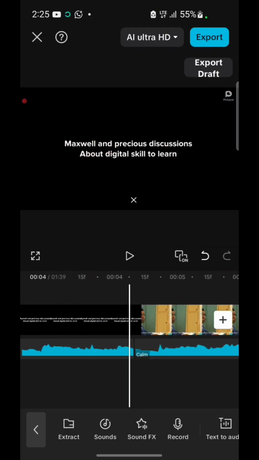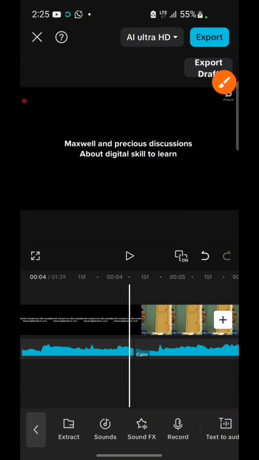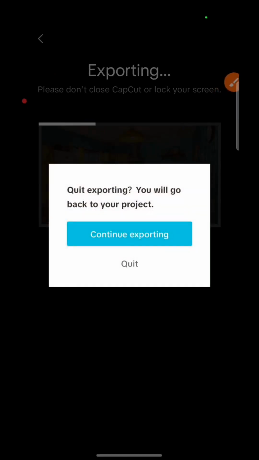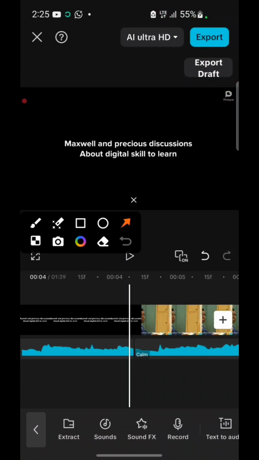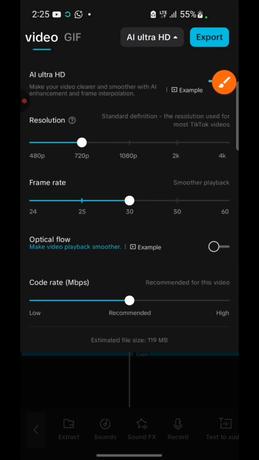So once you are done, just come to export. Click on export. Okay, but before then, let me say quit. Before then, come to this stuff right here, this AI Ultra something.